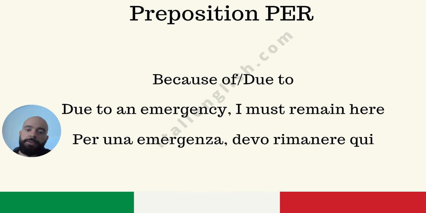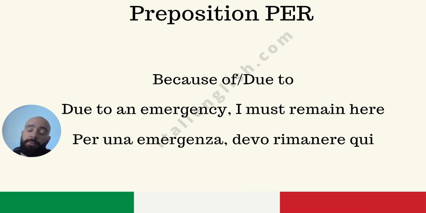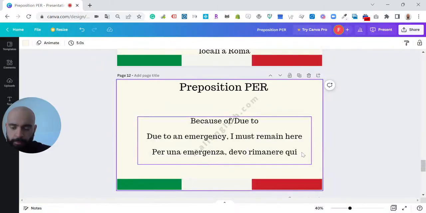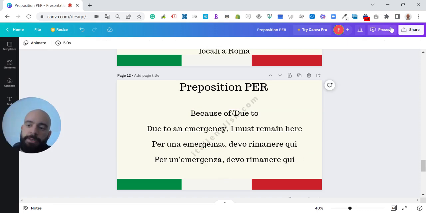Okay? Due to or because of. Due to an emergency, I must remain here. Per una emergenza, devo rimanere qui. Okay? Due to, per, and una emergenza, devo rimanere qui. You might be asking, can I put an apostrophe here because there is a double vowel? Yes, you can. In fact, let me type the second version. Per un'emergenza devo rimanere qui. Because of an emergency, I have to remain here.